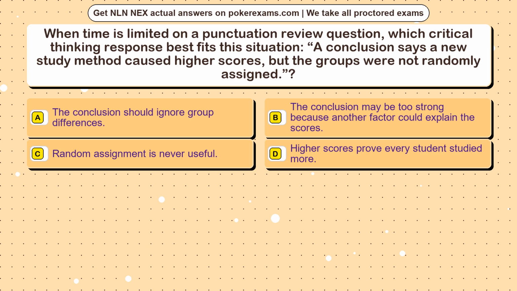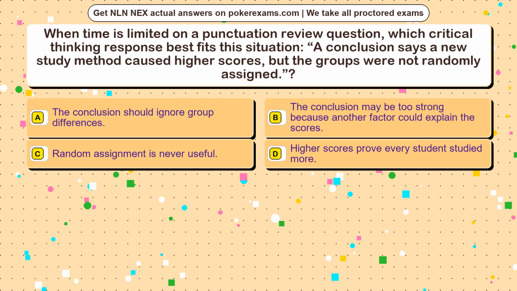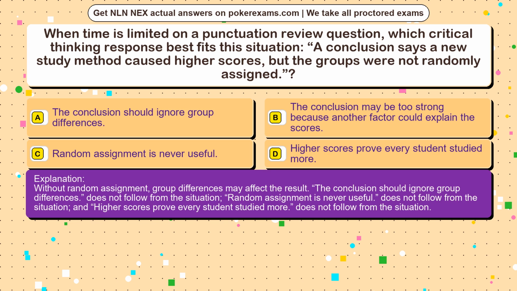Option D. Higher scores prove every student studied more. The correct answer is option B. Without random assignment, group differences may affect the result. The other options do not follow from the situation.